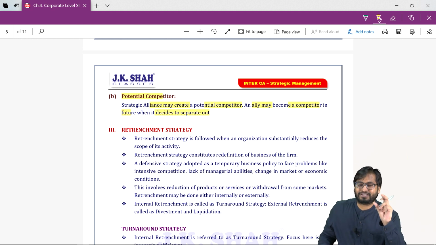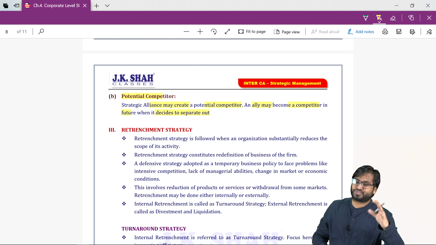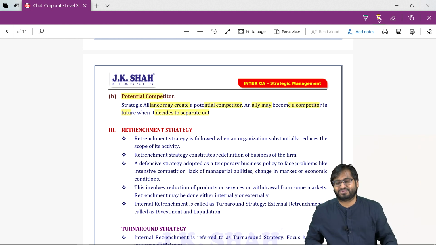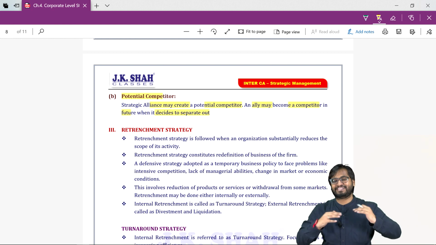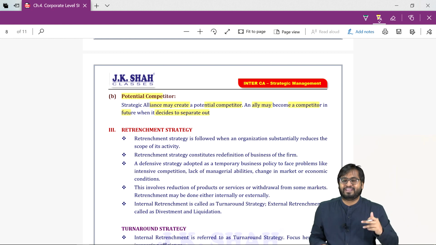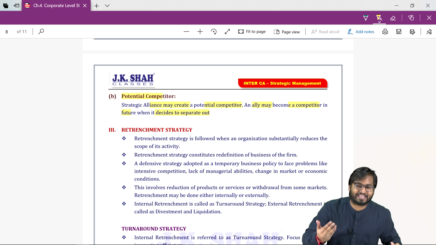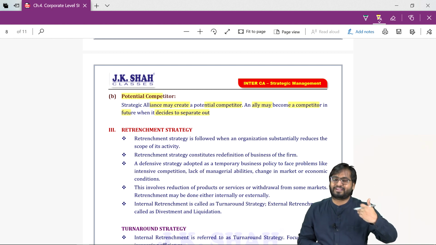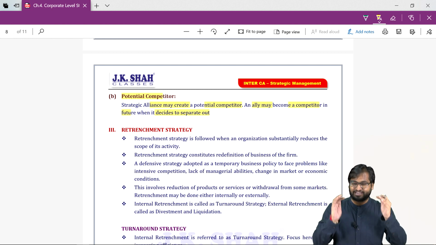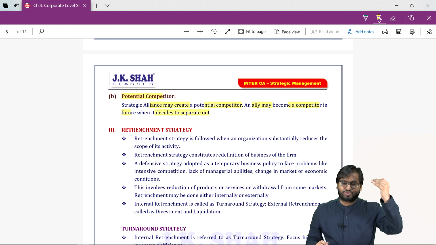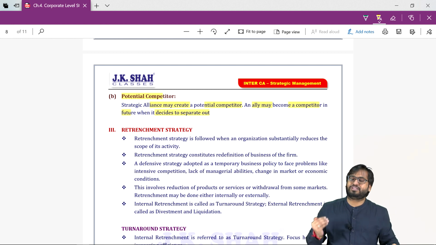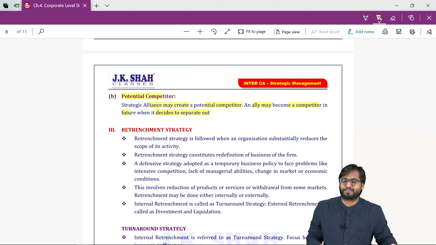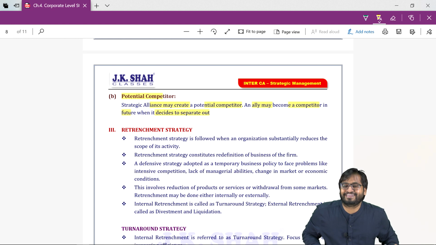So retrenchment is again opposite of expansion. In expansion, what we are trying to do? Increase the product, increase the market, increase the technology, new product, new market, new technology, new process. Here in retrenchment, reduce your products, reduce the geographical locations, reduce the technology, reduce the process. So tell me, does this amount to redefinition? Yes.